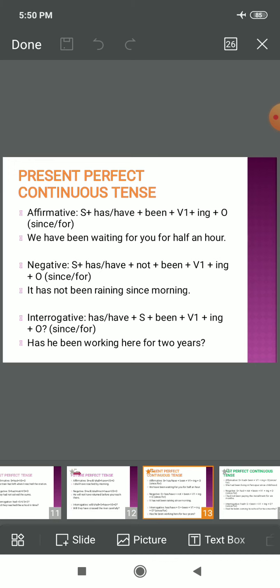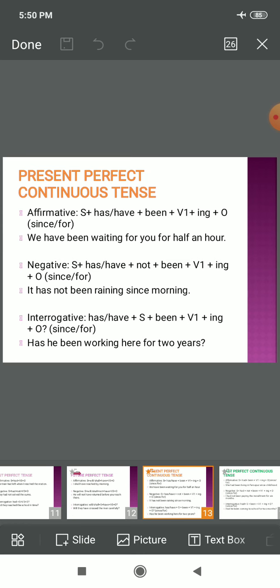Period means the length of time, for how long you have been into some process. For example, I have been teaching you for 2.5 hours. Now it's 6 o'clock in the evening, right? Try to understand the context.